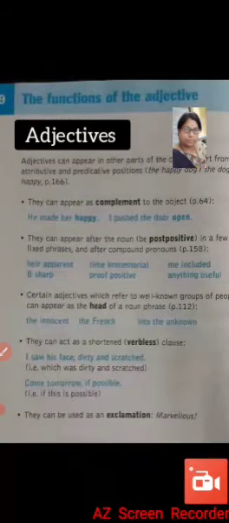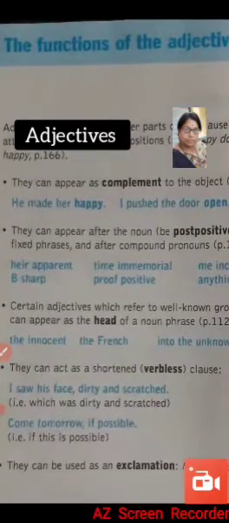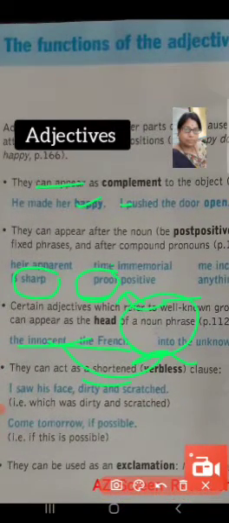But apart from that, they can appear as complement to the object. He made her happy. He is the subject, made the verb, her the object, and happy is the complement for the object, that is her. So happy is the adjective that appears as the complement.